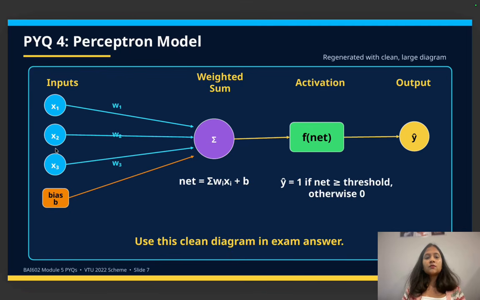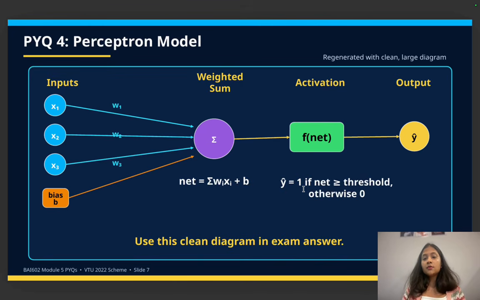These inputs x1, x2, x3 are the input values, w1, w2, and w3 are the weights, and then you are going to have the weighted sum, which is denoted as summation. Write down the formula plus the bias value you are going to have for the perceptron model. Then it is followed by the activation function, and then followed by y cap, which is going to be the output. So this is the clean and neat diagram for your exam.